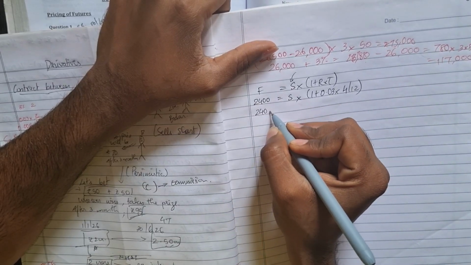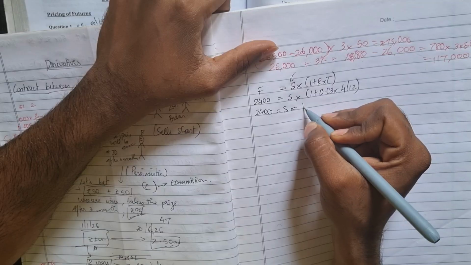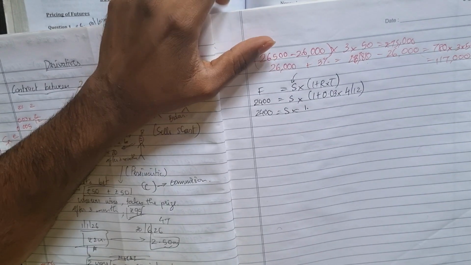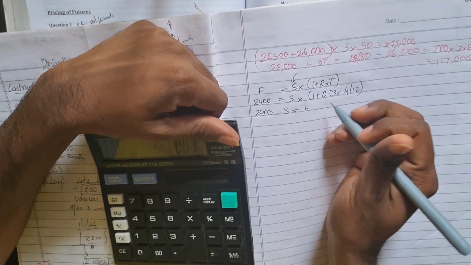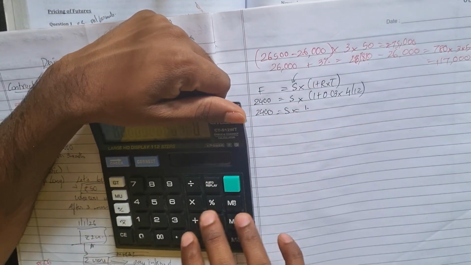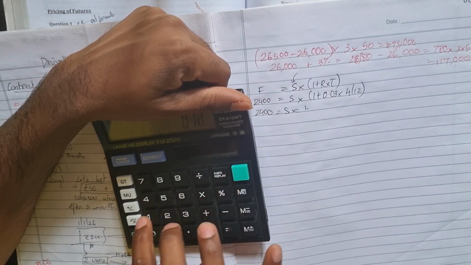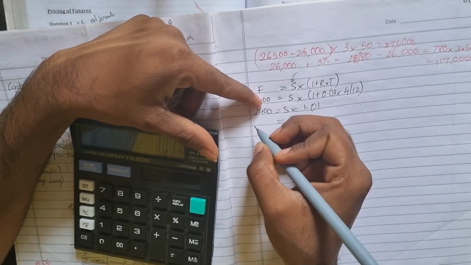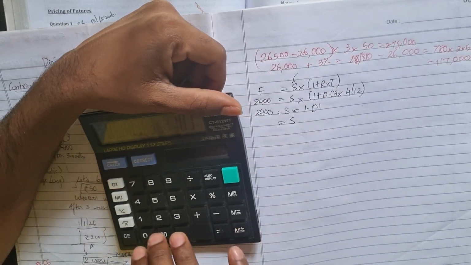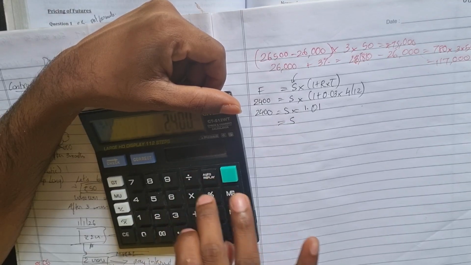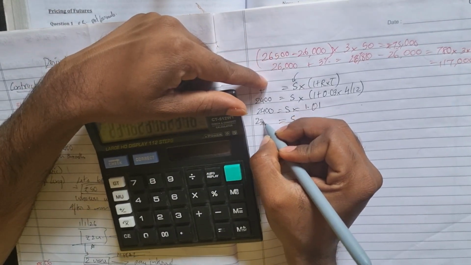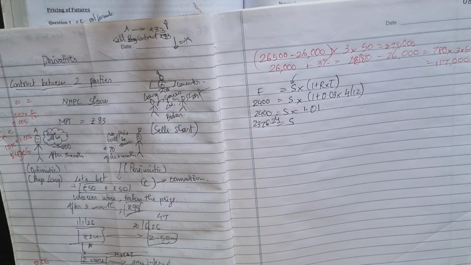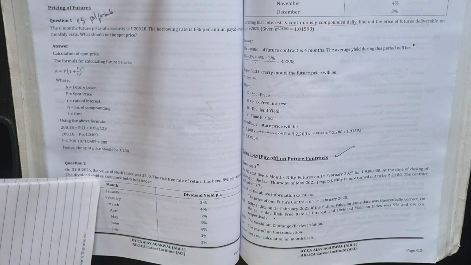So how much am I getting? 2400 is equal to S into 1 point. Now we have to do this multiplication first and then we'll add, BODMAS rule. So 0.03 into 4 by 12 plus 1. So I'm getting it as 1.01. Now what will be my S? S will be 2400 divided by 1.01. So 2400 divided by 1.01, I'm getting it as 2376.24. Okay, this should be my spot price, right? So I got my spot price.